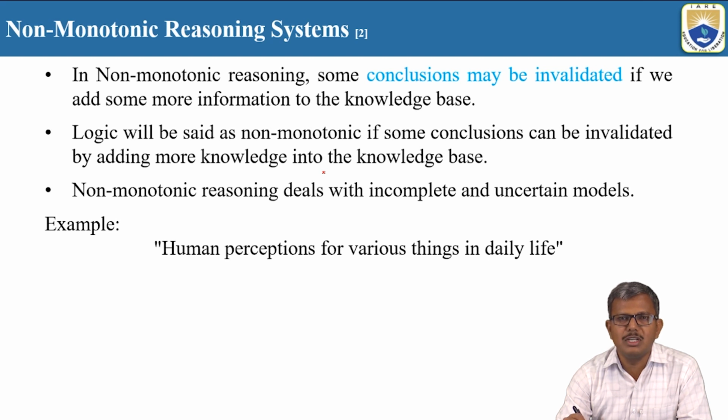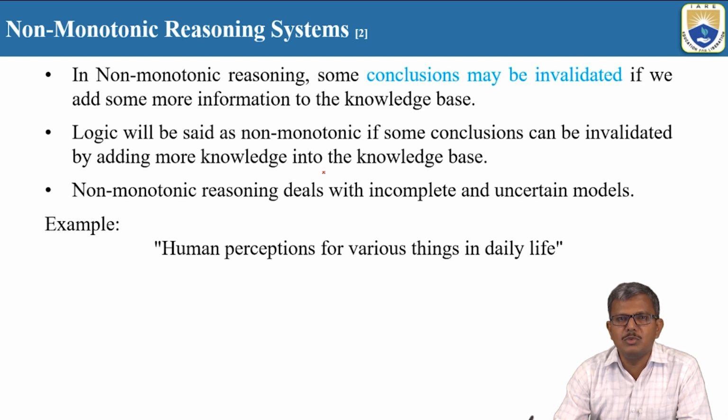In monotonic reasoning systems, whenever a particular conclusion is proven to be true, then even if you add new knowledge to the existing knowledge base, it is not going to change. For example, if a certain conclusion is S, and even if you add new knowledge to the knowledge base, that S remains as it is. There will be no change in the conclusion.